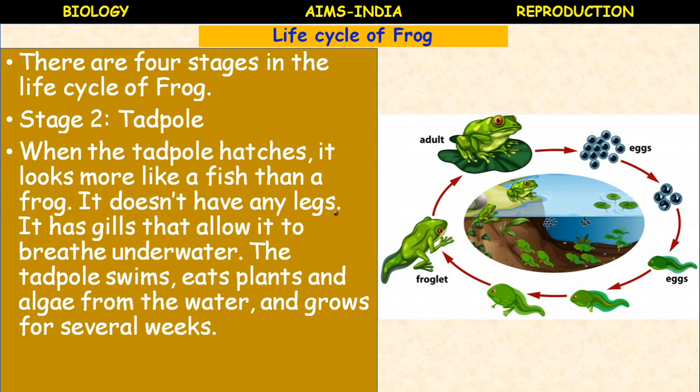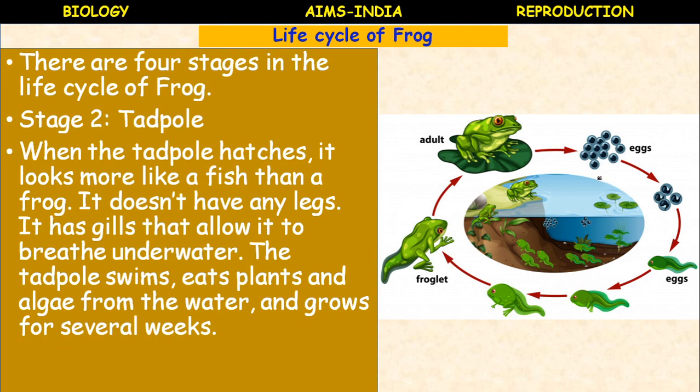It does not have any legs. It has gills that allow it to breathe underwater, and the tadpole swims and eats plants. It is a herbivore. It eats algae from the stagnant water or the moving water, and grows for several weeks.